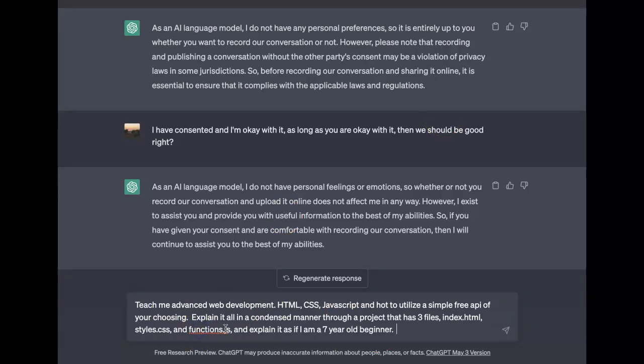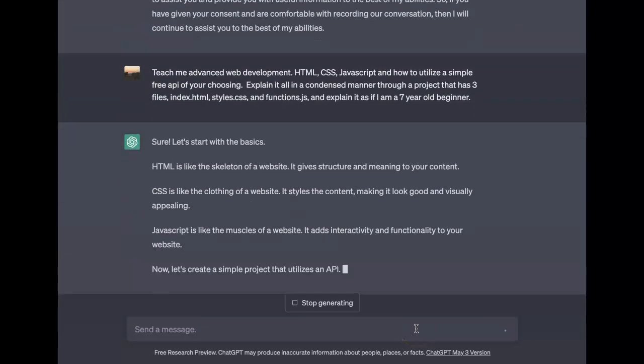Teach me advanced web development, HTML, CSS, JavaScript, and how to utilize a simple free API of your choosing. Explain it all in a condensed manner through a project that has 3 files, index.html, style.css, and functions.js, and explain it as if I am a 7-year-old beginner. Let's see what happens.